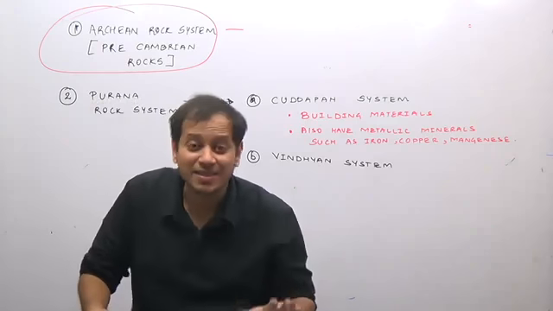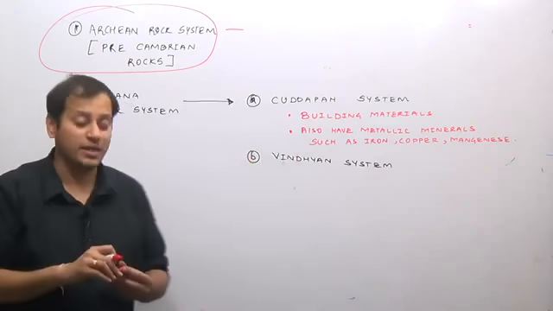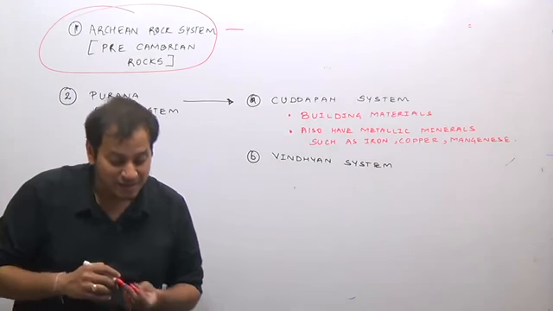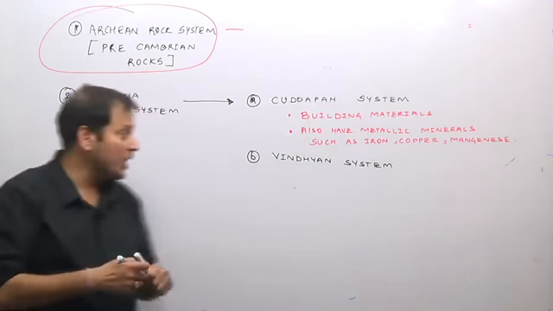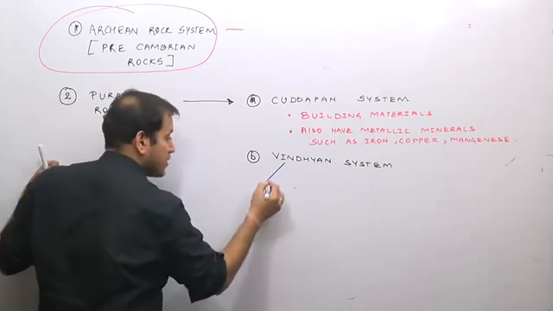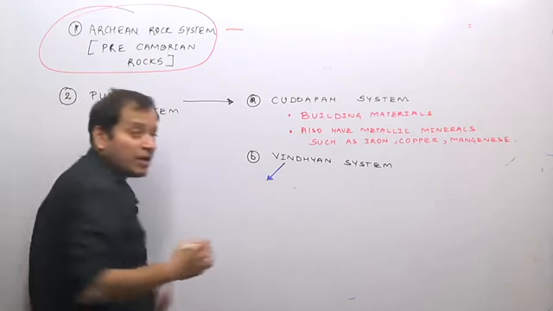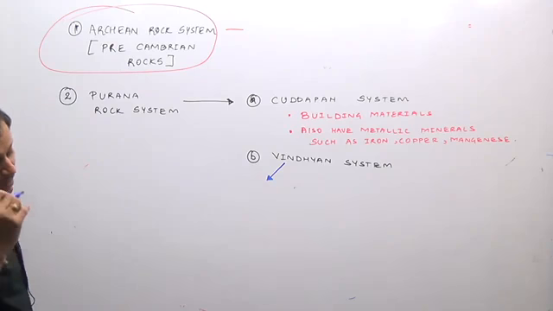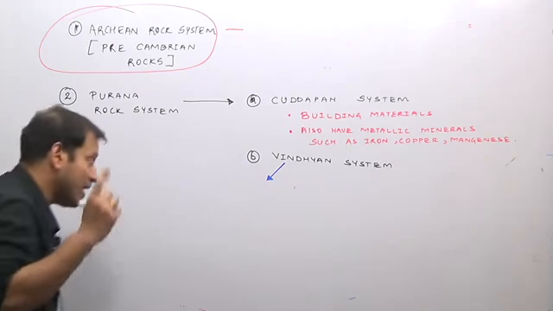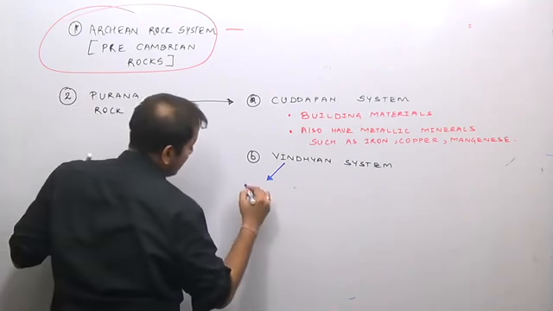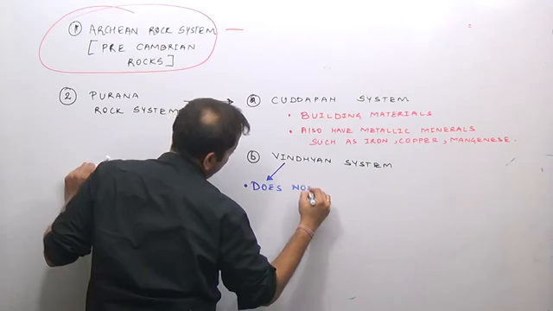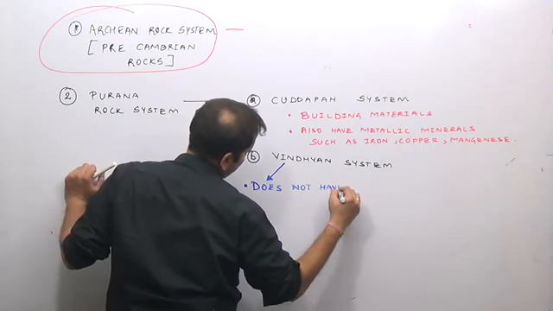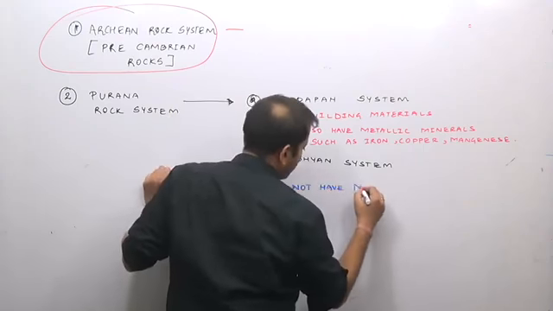Now, the Vindhyan system is famous for building materials. But remember one thing, the Vindhyan system does not have metallic minerals. They do not have metalliferous minerals.